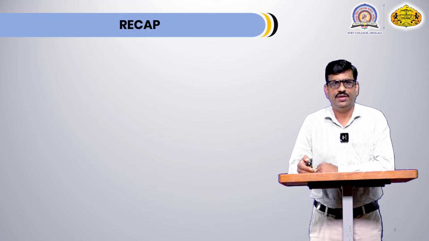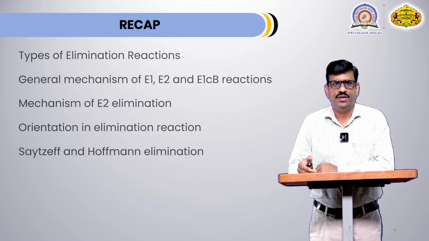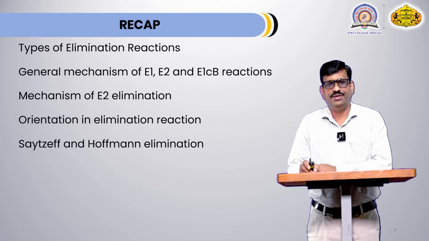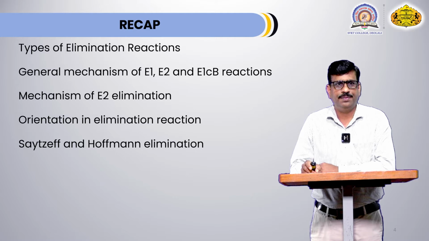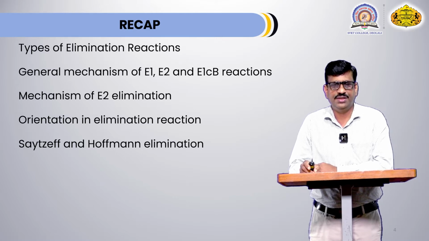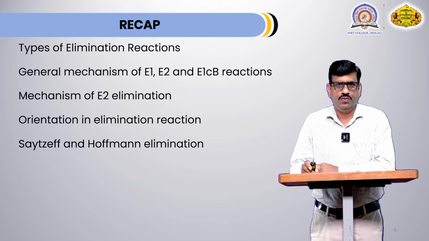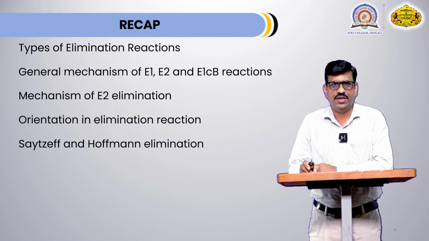During last lecture, we have started elimination reaction. In that, we have seen types of elimination reaction. There are two types of elimination reaction, that is 1-1 elimination and 1-2 elimination. 1-1 elimination is also called as alpha elimination.